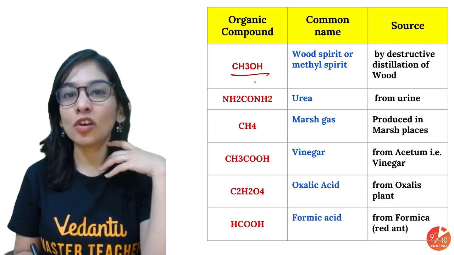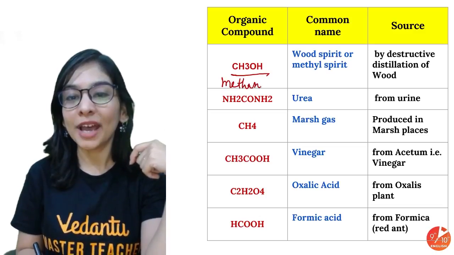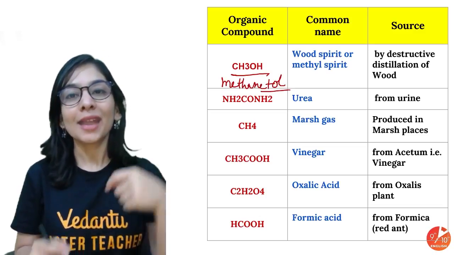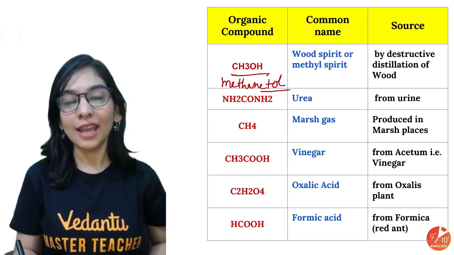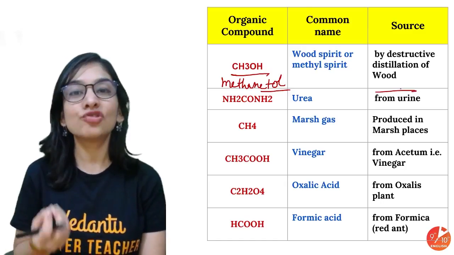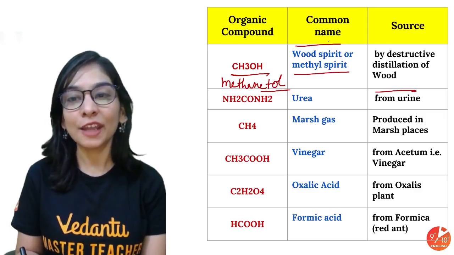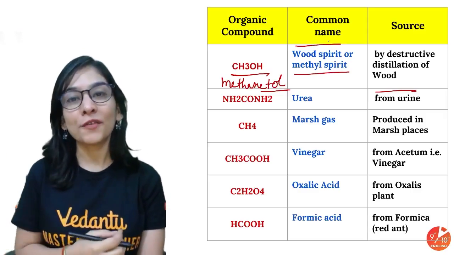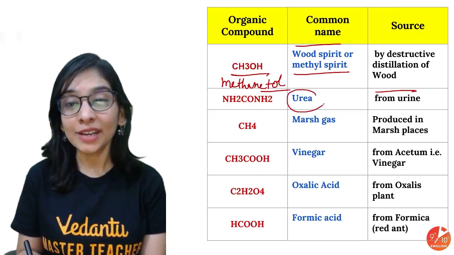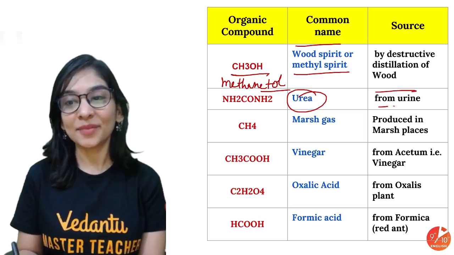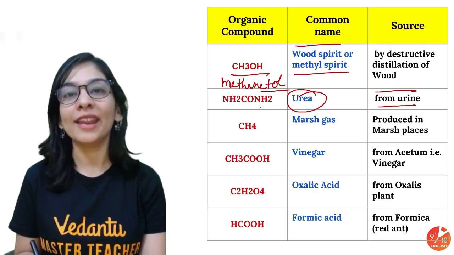So this is my methanol, students. Methane, because that's a methane derivative, and the OH group, I told you in the last session, we add "ol" for alcohol. So it becomes methanol, and methanol is something we can get by destructive distillation of wood. That's why we also call it methyl spirit and wood spirit, just because of the source from which we get it. And when I talk about urea, urea is something that is obtained from urine, so that's how it got its name, NH2CONH2.